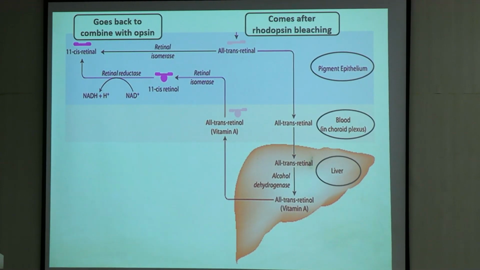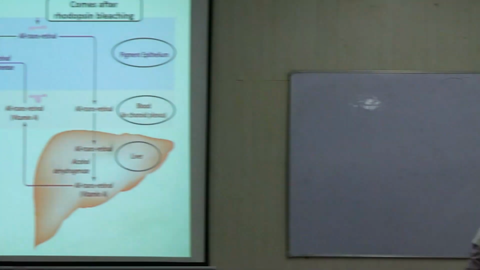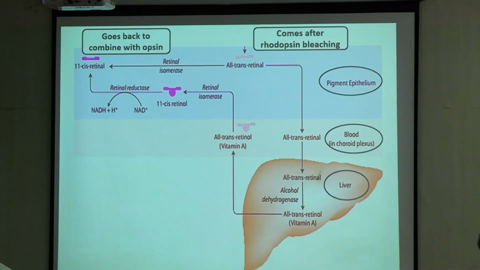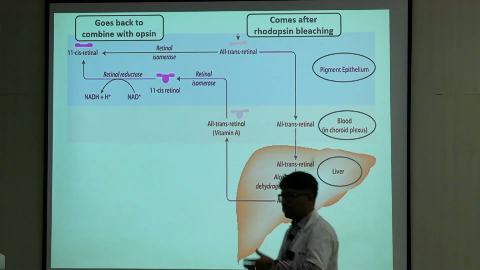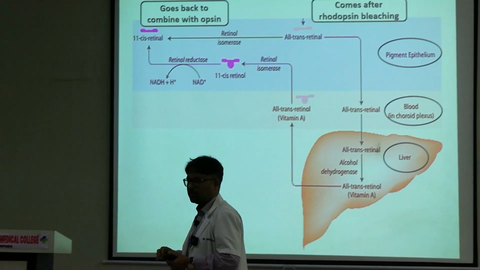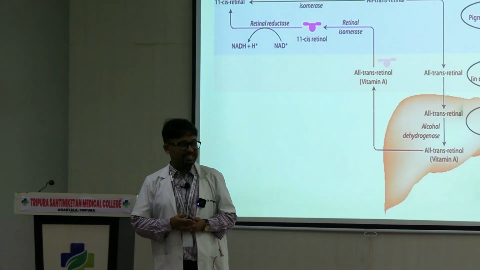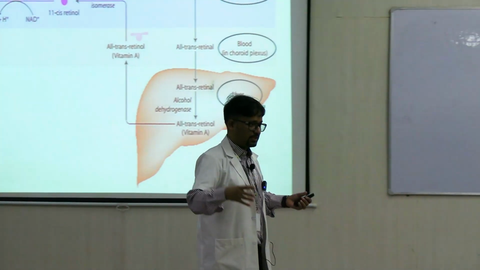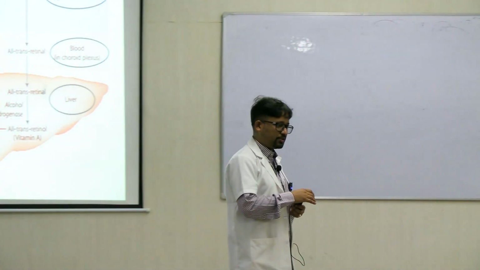So what happens when vitamin A levels are reduced? So you can see that vitamin A, this form, is required in the process of rhodopsin regeneration, making the bleached rhodopsin again, regeneration of rhodopsin.